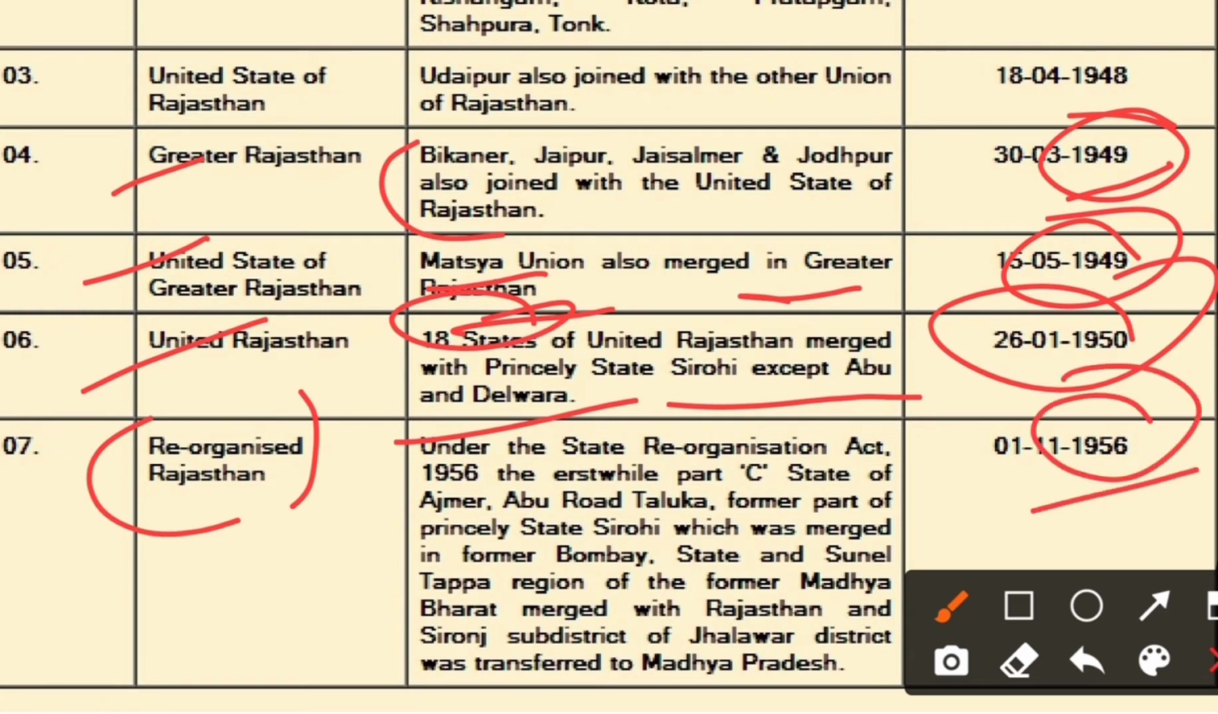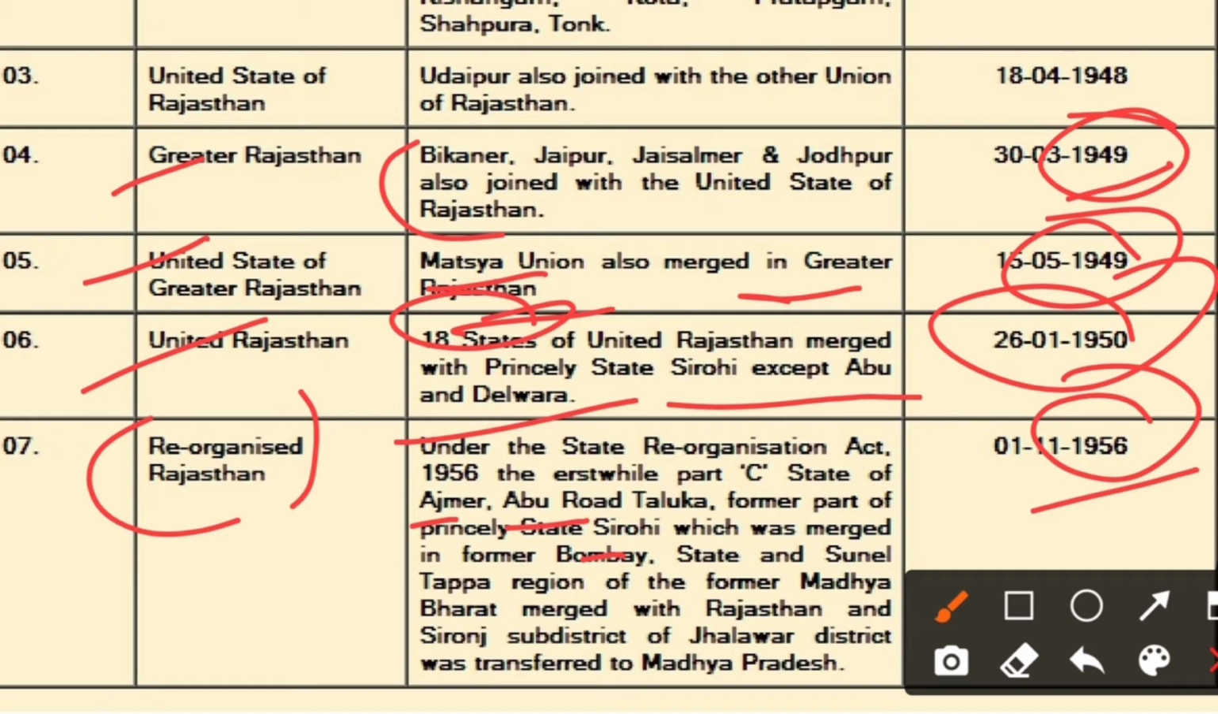And what happened during that period: under the States Reorganisation Act 1956, the erstwhile Part C state of Ajmer, and Abu Road Taluka, former part of princely state Sirohi, which was merged in former Bombay state, and Sunel Tappa region of the former Madhya Bharat merged with Rajasthan.